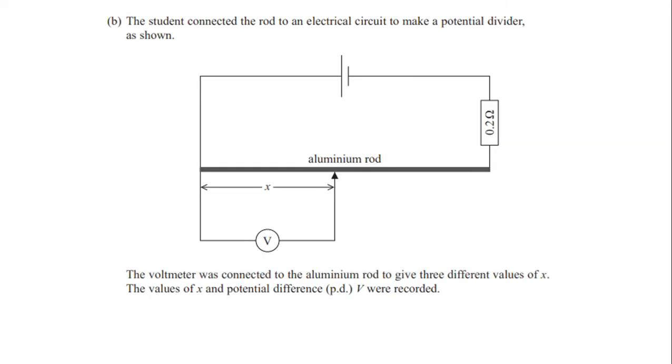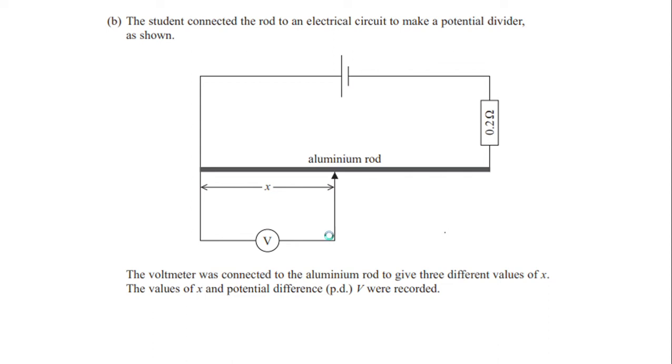The student connected the rod to an electrical circuit to make a potential divider as shown. 0.2 ohm is a fixed resistor. This is an aluminum rod of 30 centimeter length. The voltmeter was connected to the aluminum rod to give three different values of X. The value of X and the potential difference V were recorded. Okay, so this is the situation. Circuit diagram. Remember, length is 30 centimeter, 0.2, and this is X from this end.